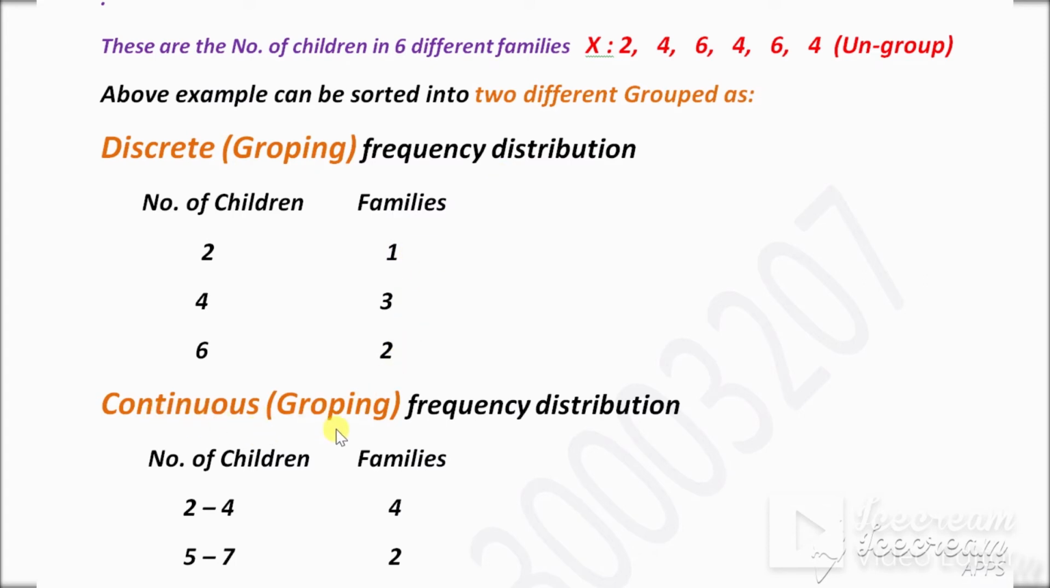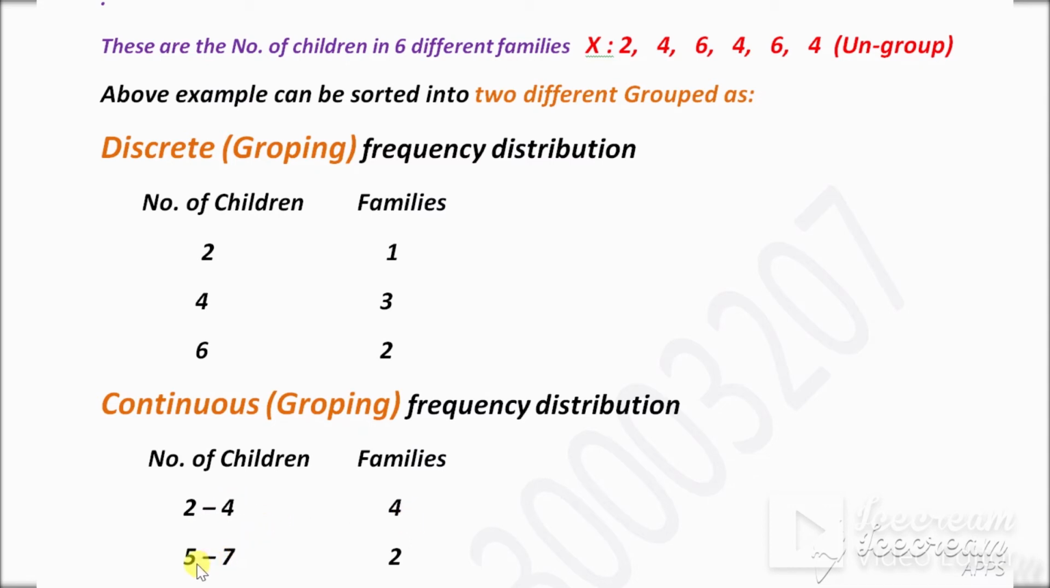Now continuous grouping, or continuous frequency distribution. How do we convert these numbers into a continuous frequency distribution? The lowest number is 2, so start from 2, and you can make the difference between classes either 2 or 3. Make it 2 for example, or 3; it depends upon the question. So from 2 to 4, then from 5 to 7. Now count how many numbers are there from 2 to 4: 1, 2, 3, 4. There are 4 numbers in this class, so the frequency is 4 for this class.